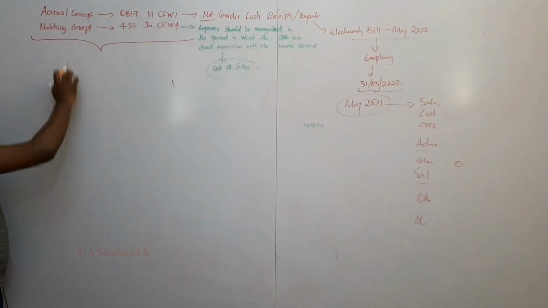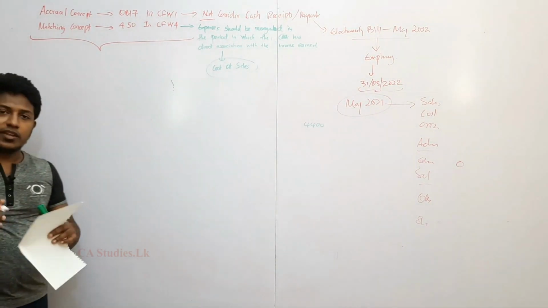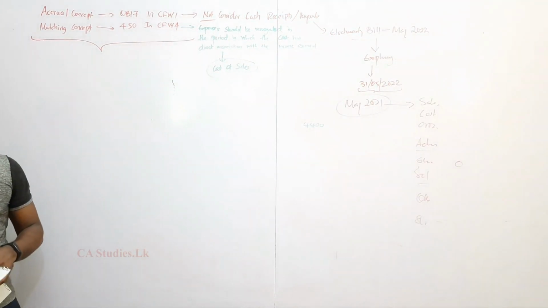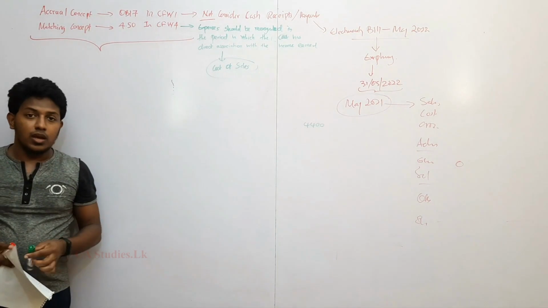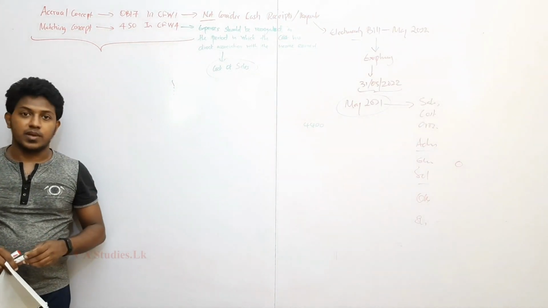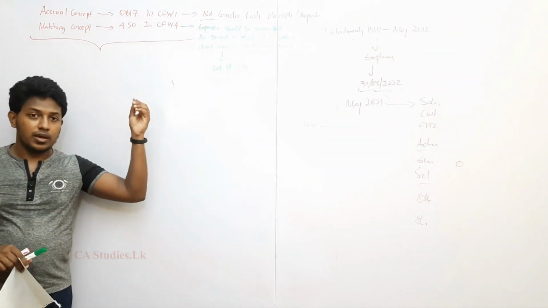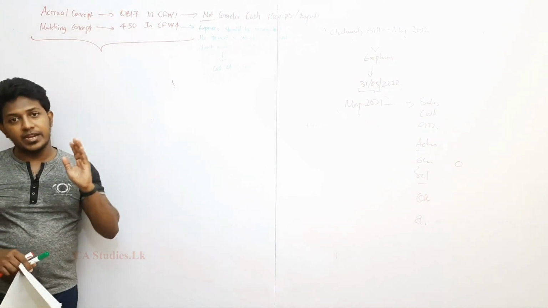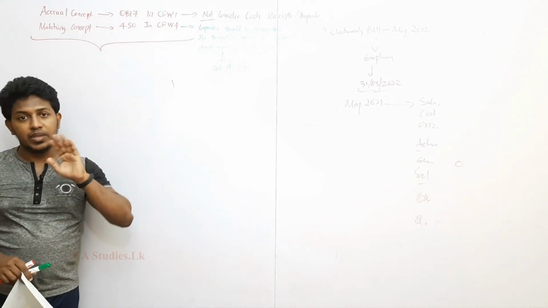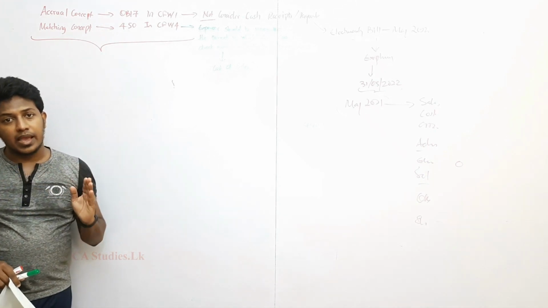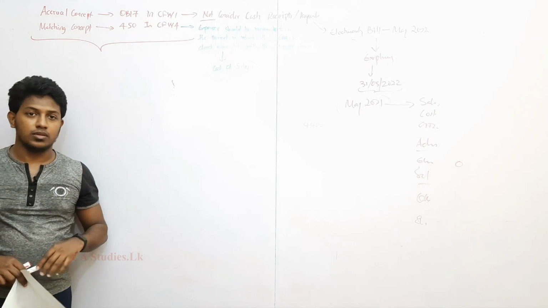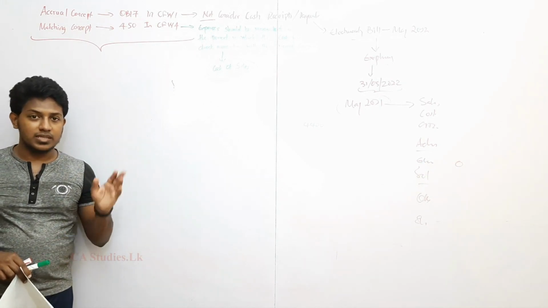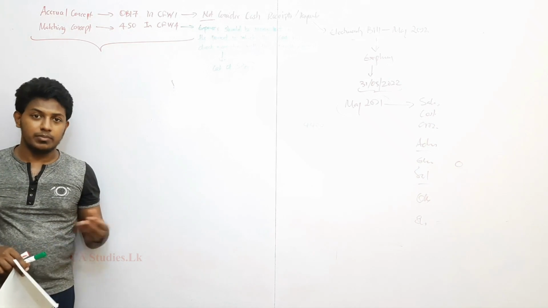Practically applying the accrual concept and the matching concept is very difficult, my dear friends, right? In any company, for the accrual concept and the matching concept, we have to keep a different Excel sheet, or a different book, for identifying the expenses and income that are not happening in cash payment or cash receipt in the same month. So we have to charge an expense by looking at the bills.